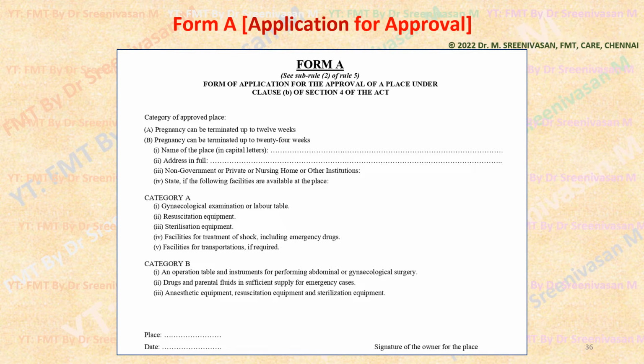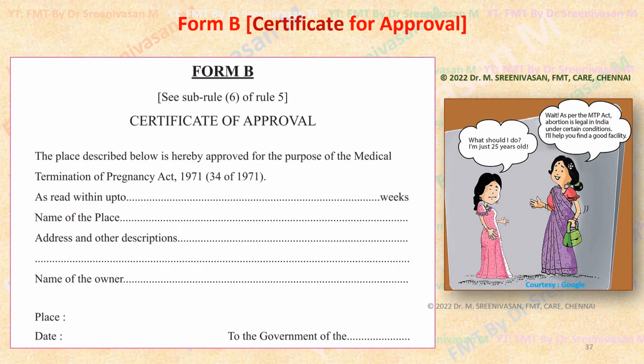This is Form A, application for approval for running the MTP center. This is how the application should be made to the district level committee. And this is the form after inspection that the district level committee provides as license. This is how it looks. Certificate of approval. Depending on the facilities, it can be given for up to 12 weeks or up to 24 weeks or beyond 12 weeks.